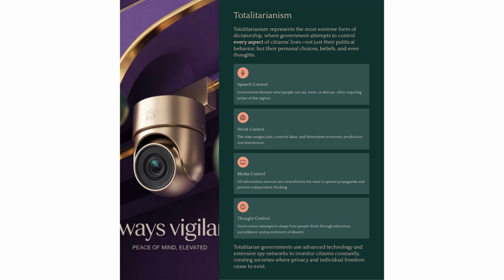An even more extreme version is totalitarianism. The word total tells you everything you need to know. The government seeks to control every single aspect of public and private life. This includes where you work, what you read, what you can say, and even what music you listen to. Citizens in a totalitarian state have virtually no personal freedom. The government uses surveillance, censorship, and fear to maintain absolute total control over society.